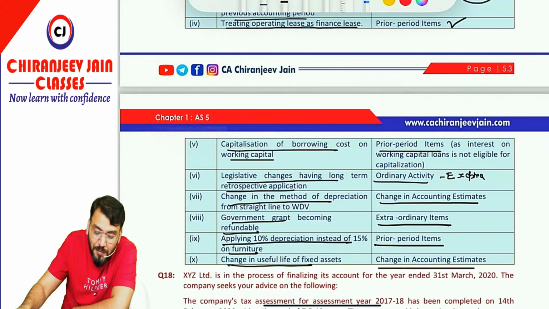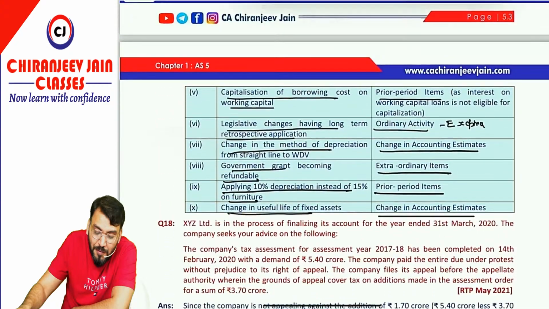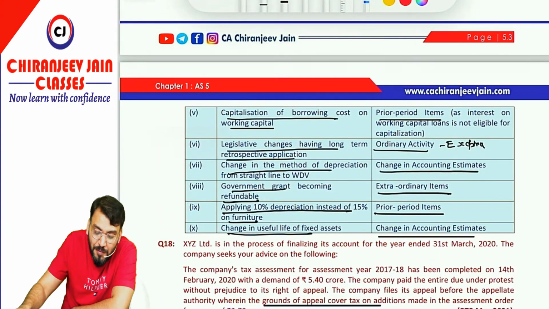So this type of question can be asked now in MCQs also. The balance questions you do on your own. For today this much only. I hope you have understood AS9 and AS5.